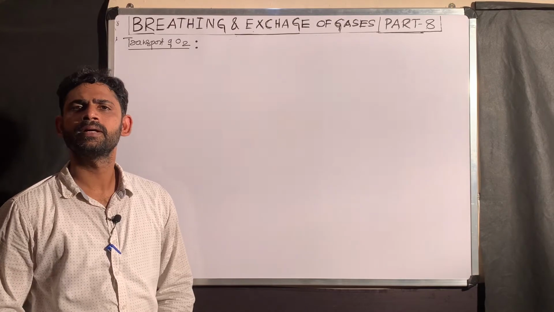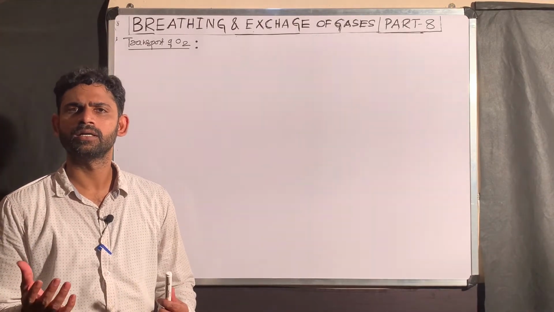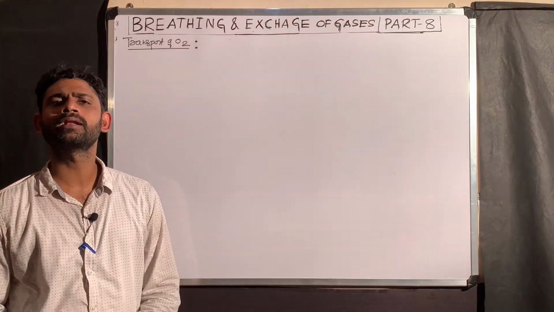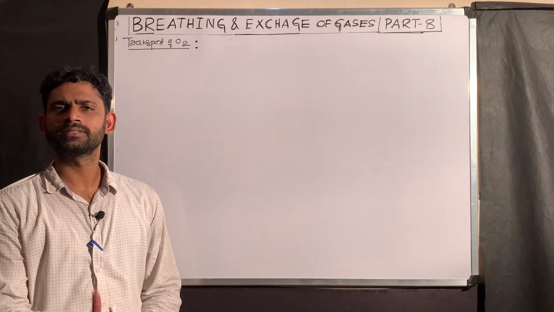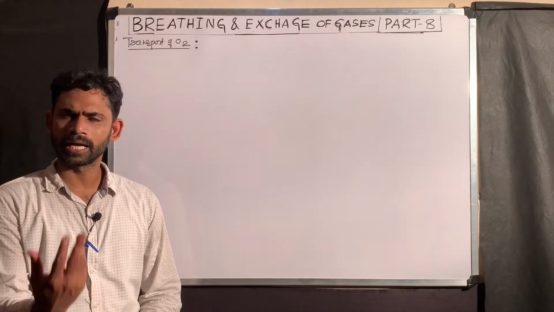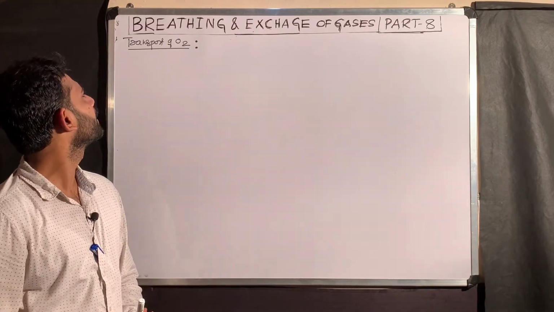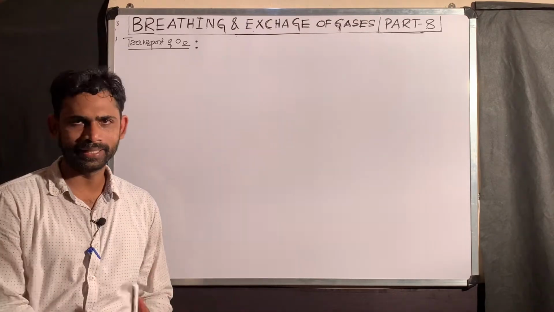In the last part, I explained about the exchange of the gases like oxygen and carbon dioxide. Now, in this part, I am going to start transport of the gases. How oxygen will transport in the blood, how the carbon dioxide will transport in the blood. First, I am going to explain about the transport of oxygen in the blood.